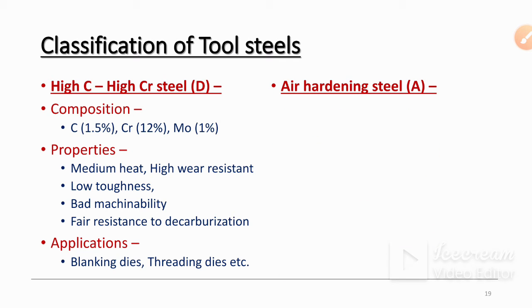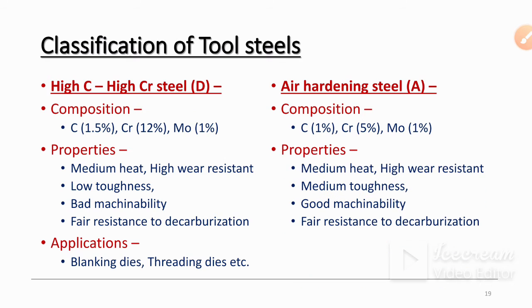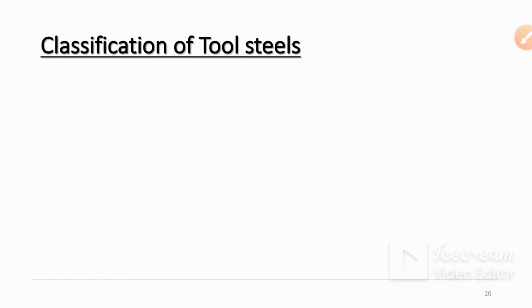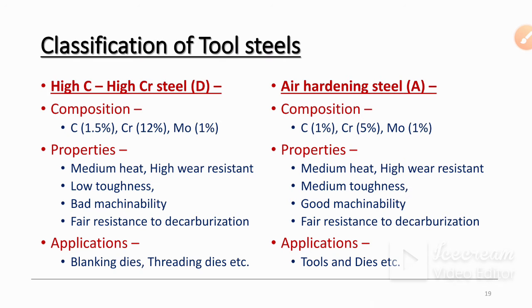Then air hardening steel. So the composition of air hardening steels are carbon 1%, chromium 5%, and molybdenum 1%. Then properties are medium heat and high wear resistant. Then medium toughness is there. Then good machinability, fair resistant to decarburization, and applications are tools and dies.